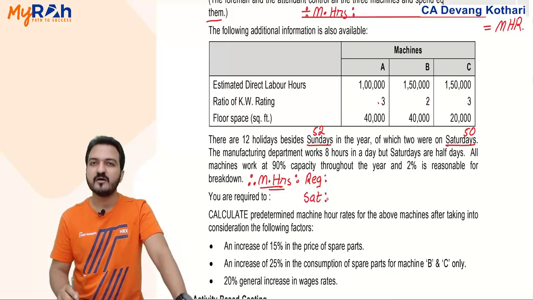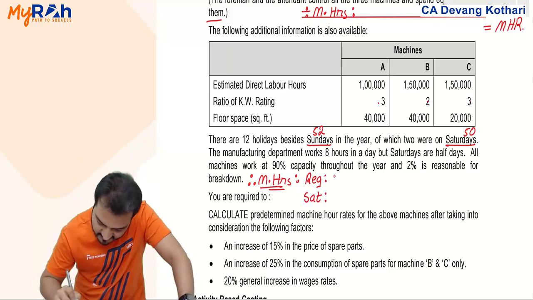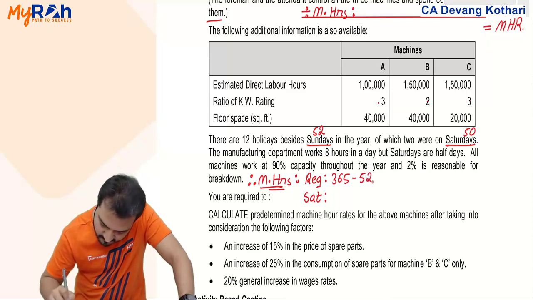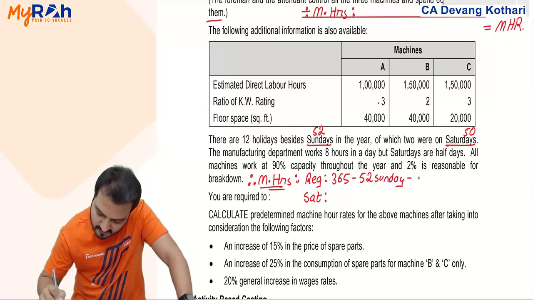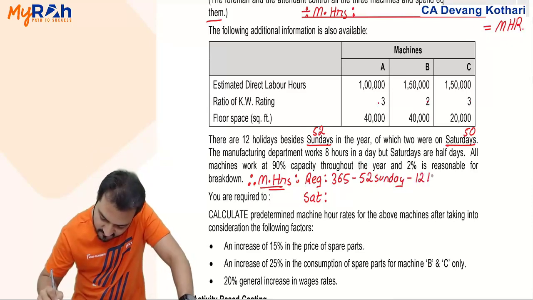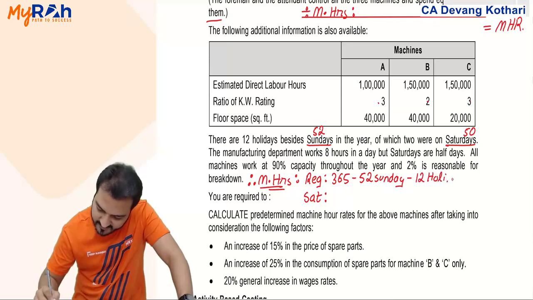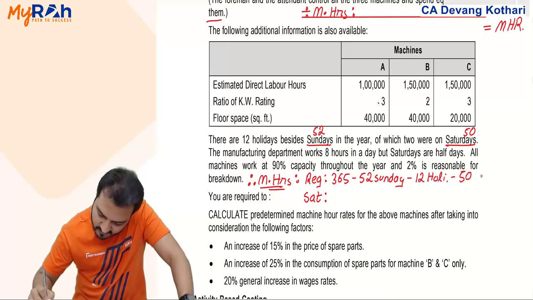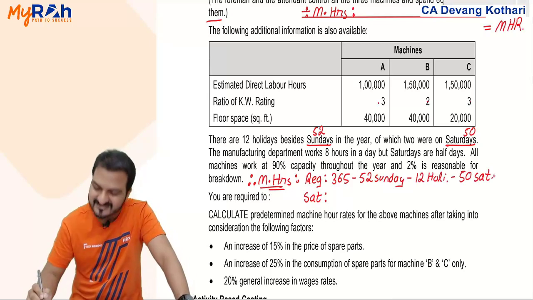How many regular days in a year? 365 days total minus 52 Sundays minus 12 holidays and minus 50 remaining Saturdays.